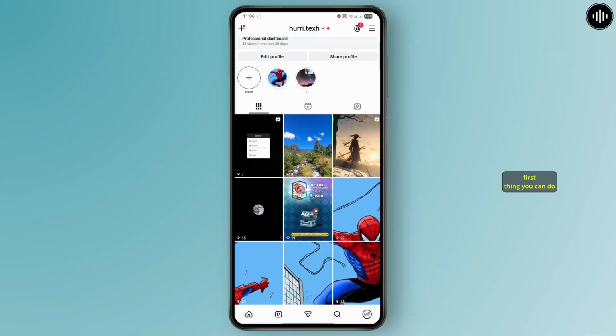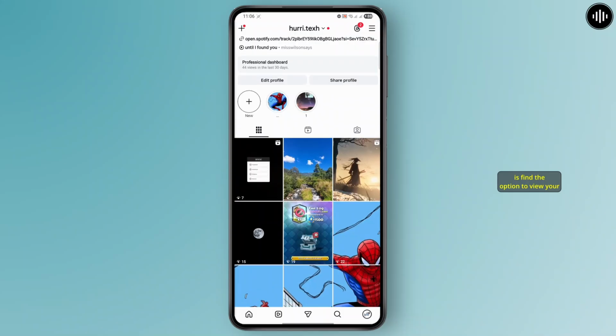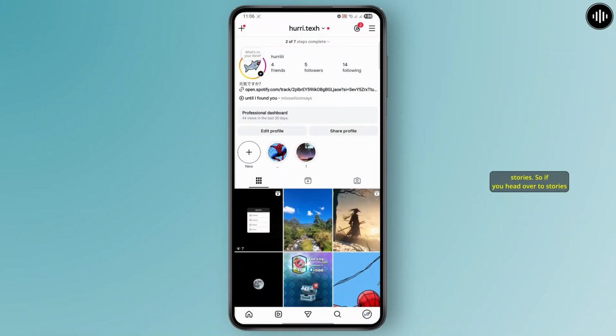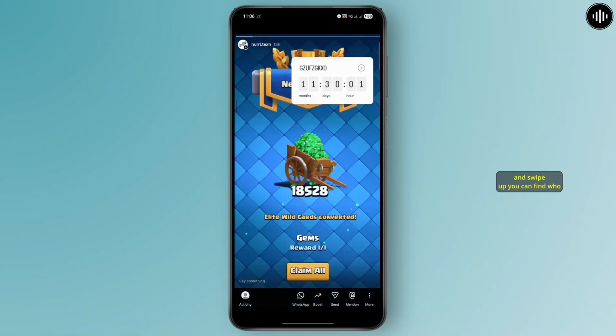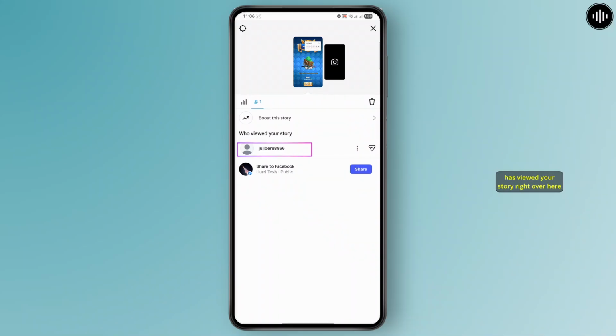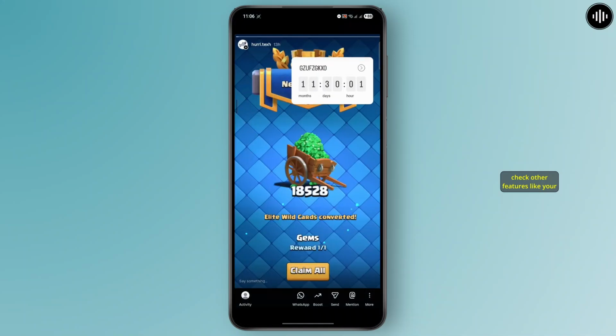The first thing you can do is find the option to view your stories. If you head over to stories and swipe up, you can find who has viewed your story right over here. And then from there, you can check other features like your insights.